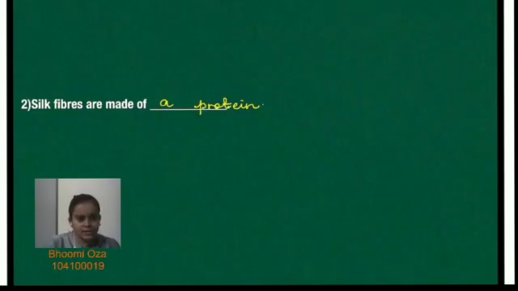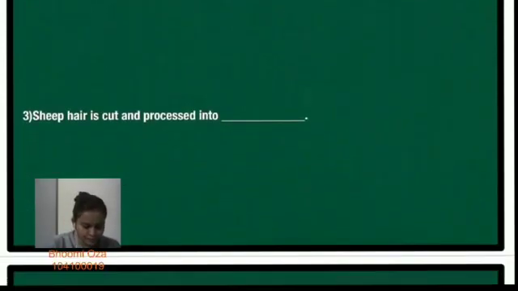Okay, let us discuss the third question. Sheep hair is cut and processed into dash. So it is cut and processed into a synthetic fiber known as wool.